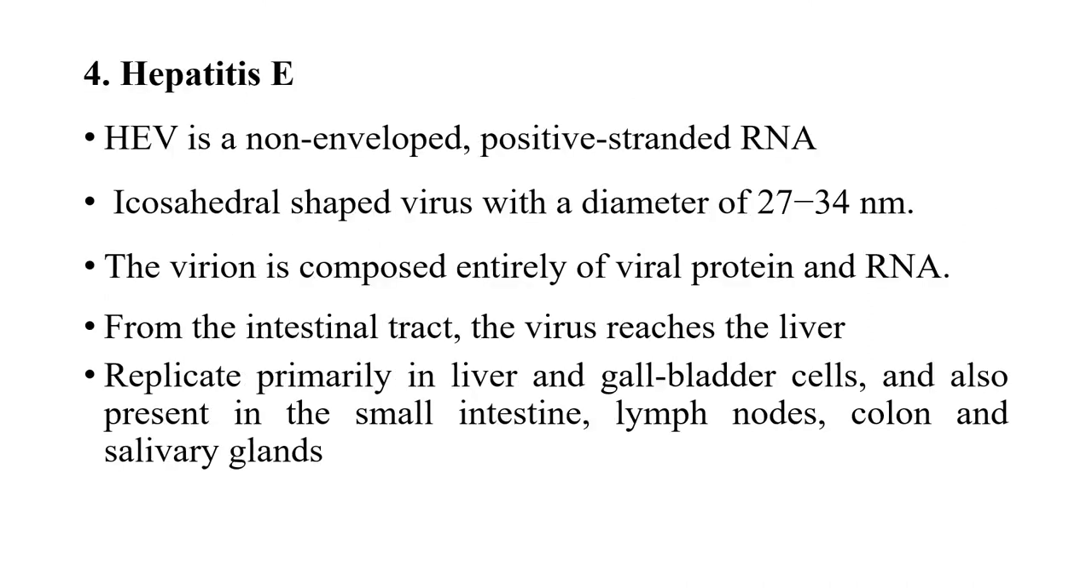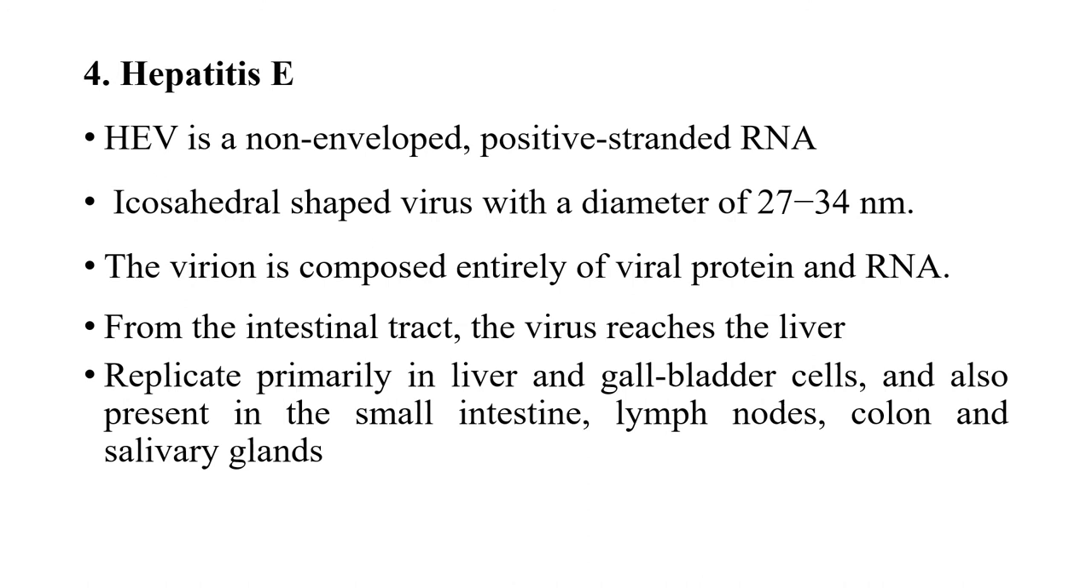The fourth one is the hepatitis E virus, and this hepatitis E virus is a non-enveloped positive stranded RNA virus and is icosahedral shaped with a diameter of about 27 to 34 nanometer, and the virion is composed entirely of viral protein and RNA. From the intestinal tract of the host the virus reaches the liver, and they will replicate primarily in the liver and the gallbladder cells and are also present in small intestine, lymph nodes, colon, and the salivary glands of the host.